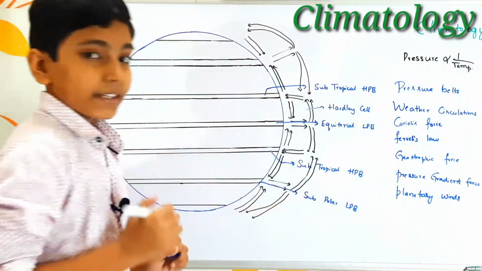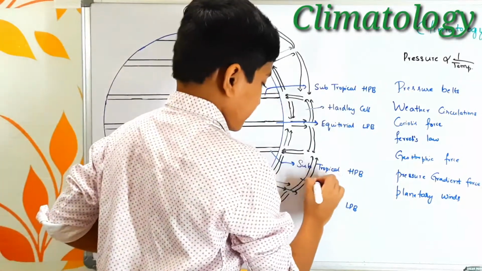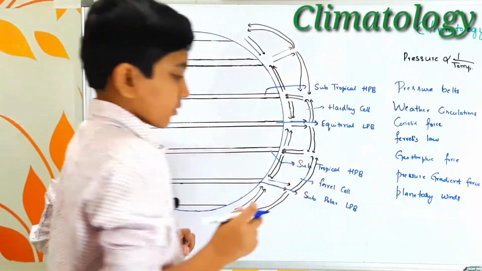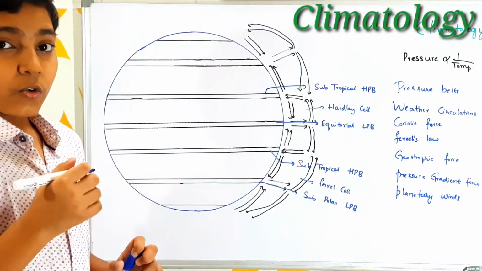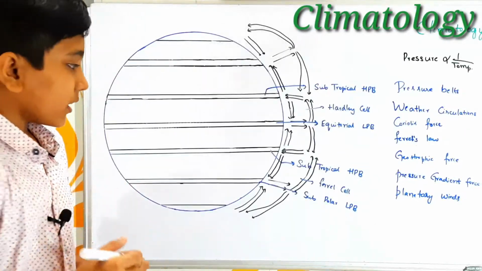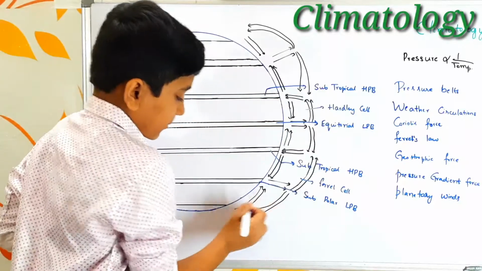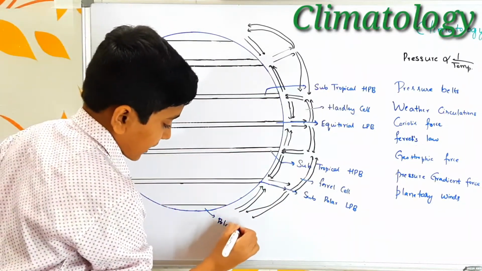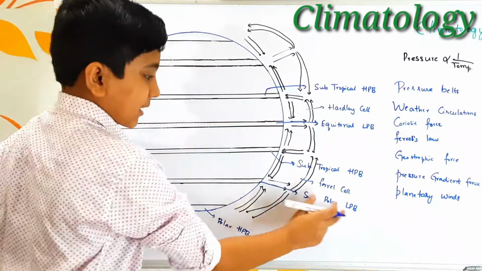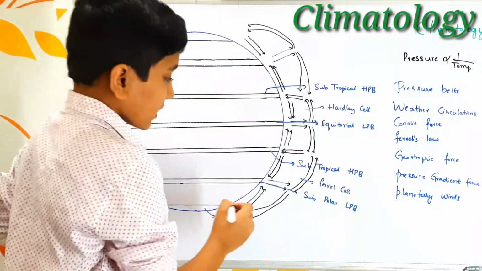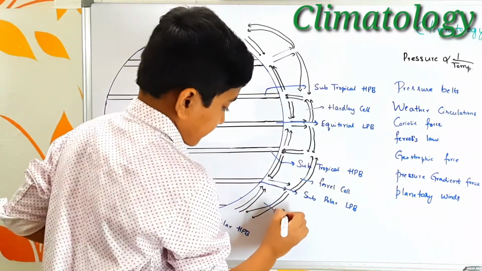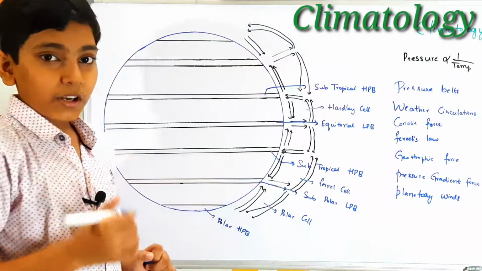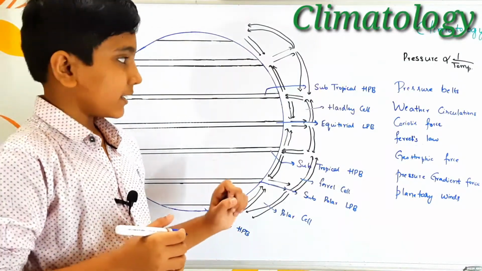is called the Ferrel cell. So it is the Ferrel cell. This Ferrel cell is named after Ferrel, who was a famous mathematician. And then here, between the polar high pressure belt, which is this one, and the subpolar low pressure belt, we have the formation of the polar cell, because in this region we find the polar regions. So we find the polar cell here.